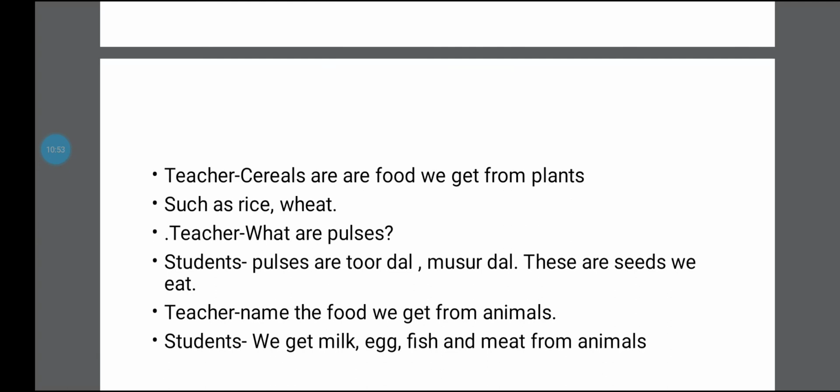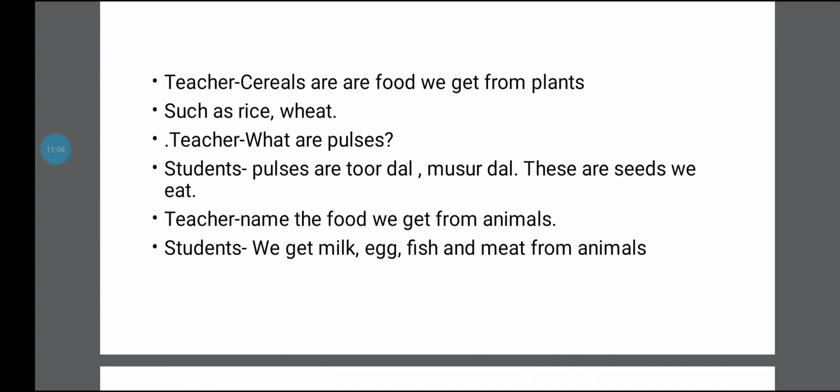The teacher then said, name the food we get from animals. The student gave a spontaneous answer. We get milk, egg, fish and meat from animals. So what do we get from animals? We get meat, milk, egg, fish.